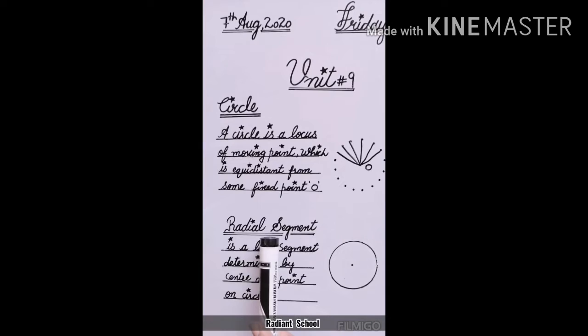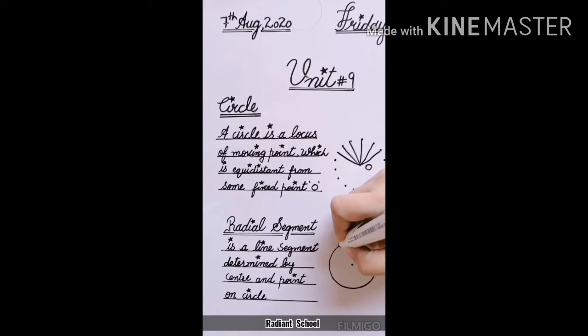Radial segment or radius, all of you are familiar. Suppose that I have taken any point on the circle. This is a point on the circle, and if I take the distance from this point to the fixed point or to the center, then this segment is said to be the radius. If I suppose this point as A, this line segment AO is said to be radial segment.